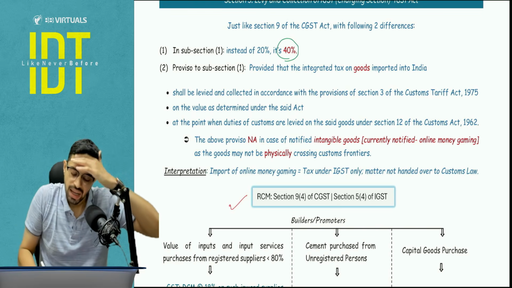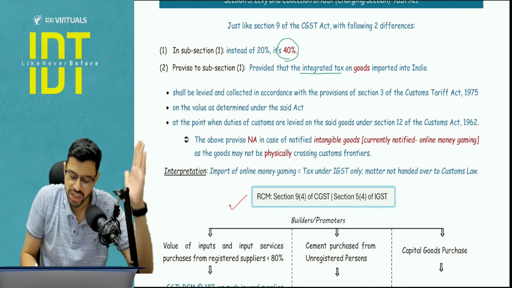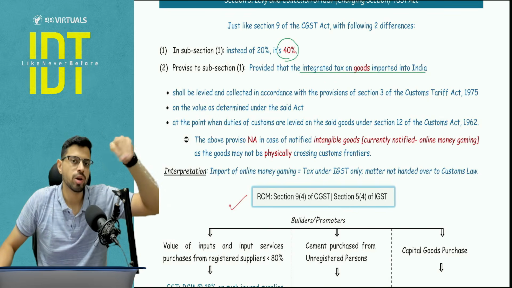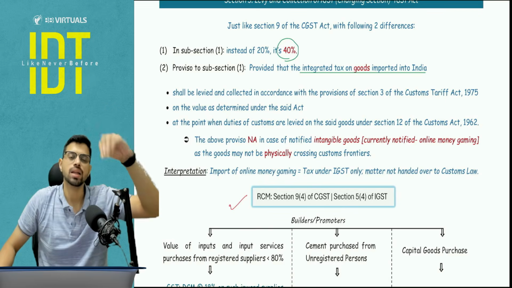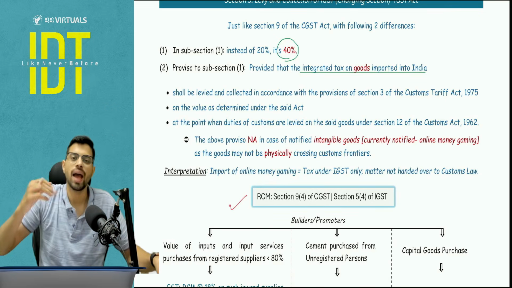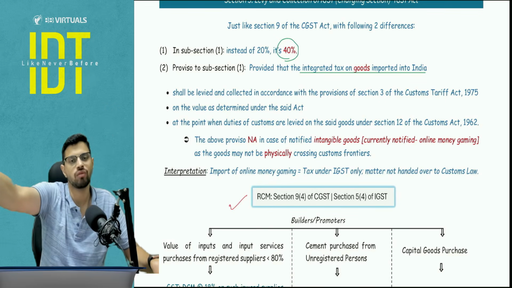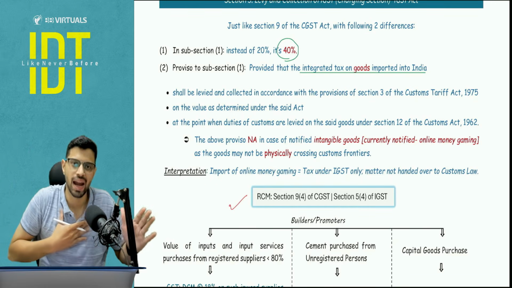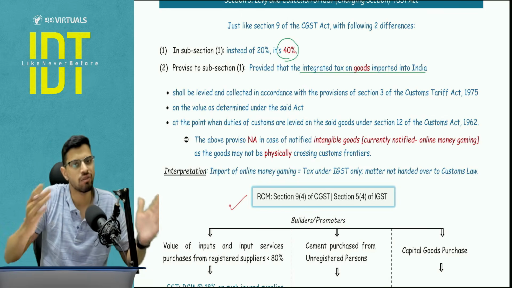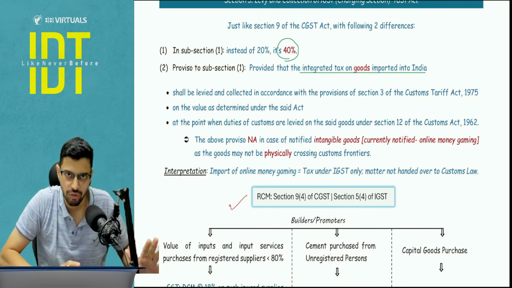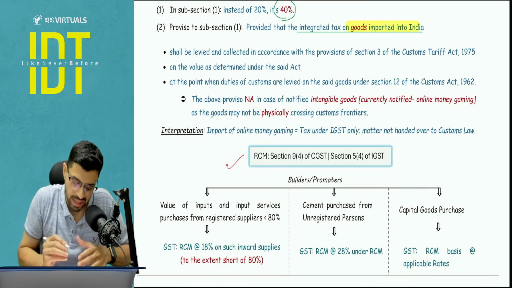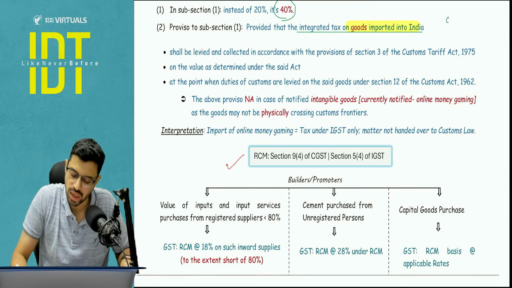is not in section number 9, is that IGST on goods which is imported into India. Now please understand, when there is a physical import of goods, it is going to cross the custom frontiers of India. There the custom authorities are already present. So why not let them handle the portion of IGST? Why not let them apply and collect the IGST on our behalf? Because at the end, the custom authorities and GST authorities are working for the Ministry of Finance, that is the government of India only. So whenever there is any physical import of goods, then in that particular case, the portion of IGST, the levy of IGST, the collection of IGST, everything is handed over to the customs law.